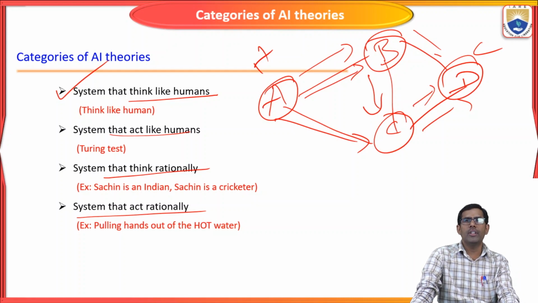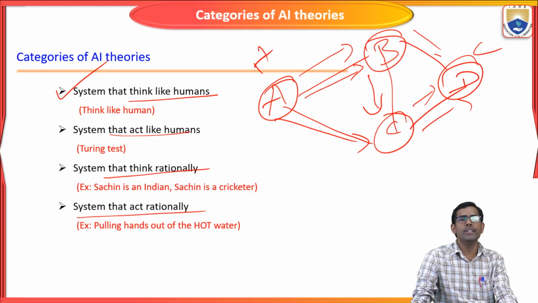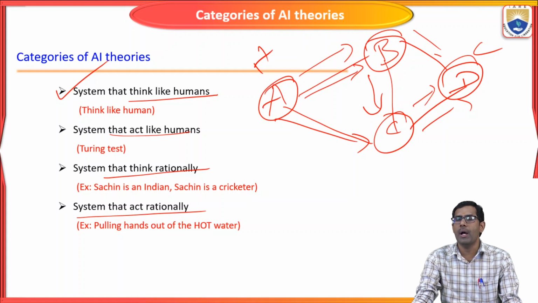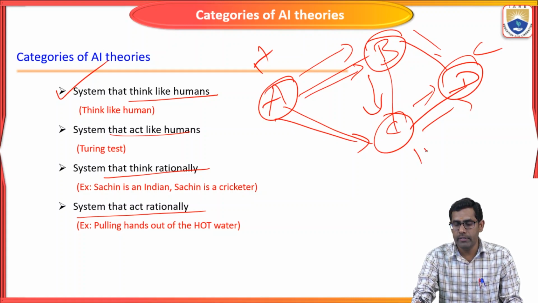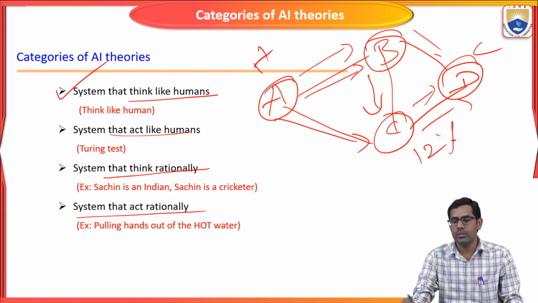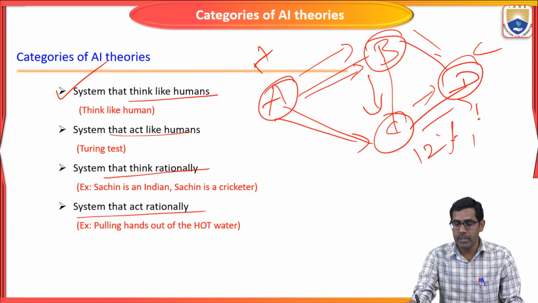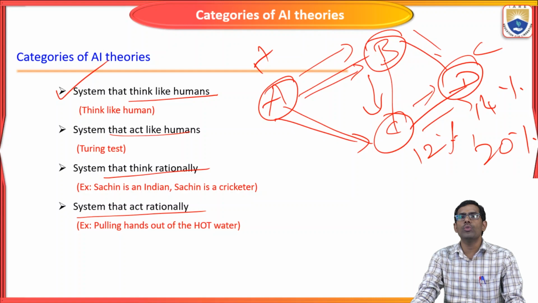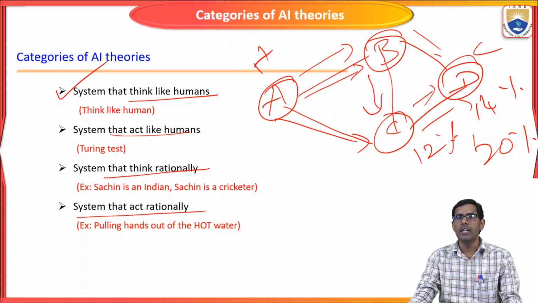For example, if we are going to deposit some amount in banks, somebody is giving 12% interest, somebody 14%, somebody 20%. In that case we think about which bank is giving the higher interest.